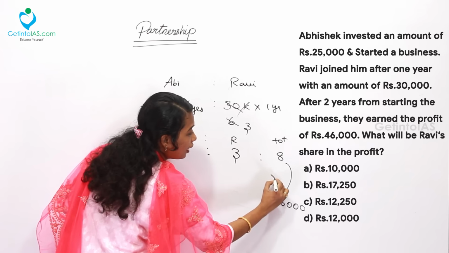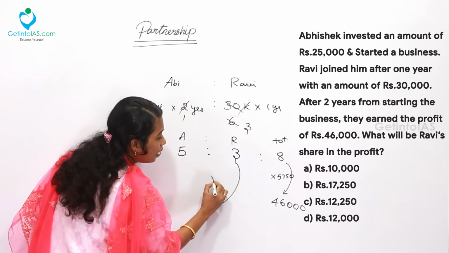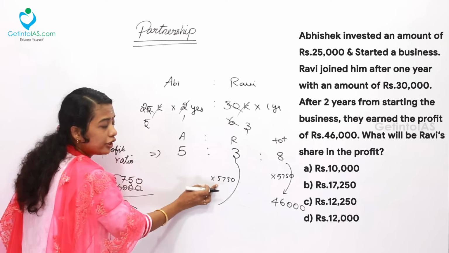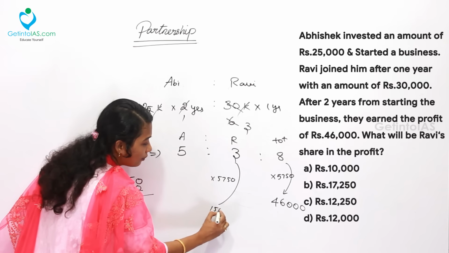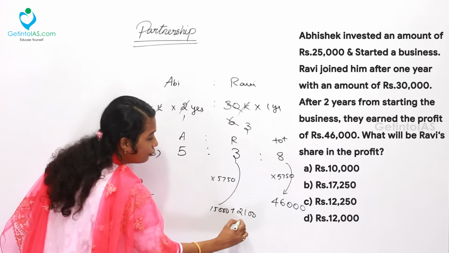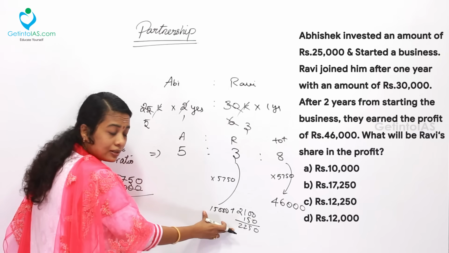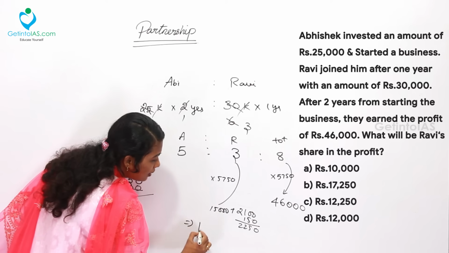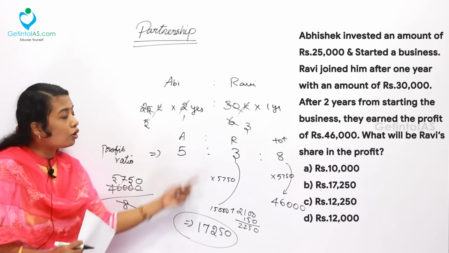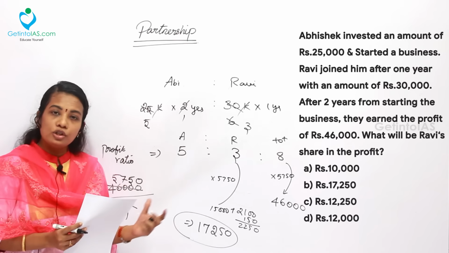So here you can say 3 into 5750 will be the share of Ravi. What is 3 into 5,000? 15,000. What is 3 into 700? 2,100. 3 into 50? 150. Here we can take the breakup like that. So 15,000 plus 2250. Finally the answer is 17,250, which is the share of Ravi. So here which is given in the option B, 17,250.